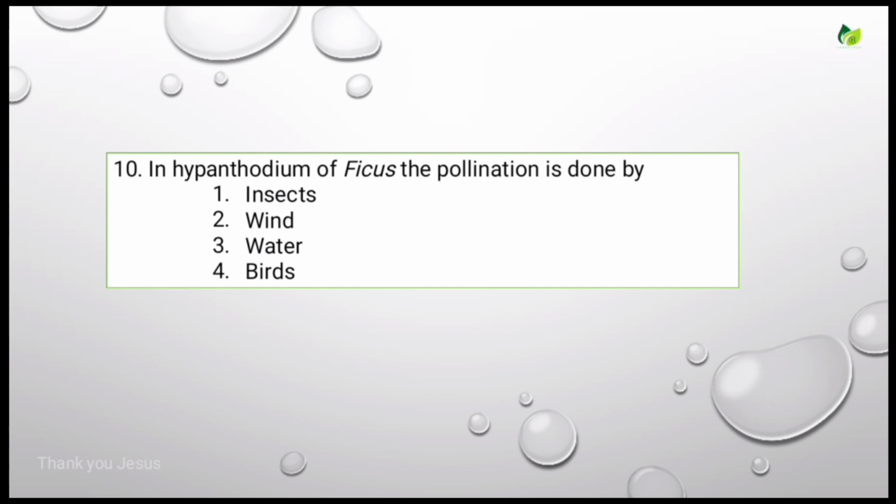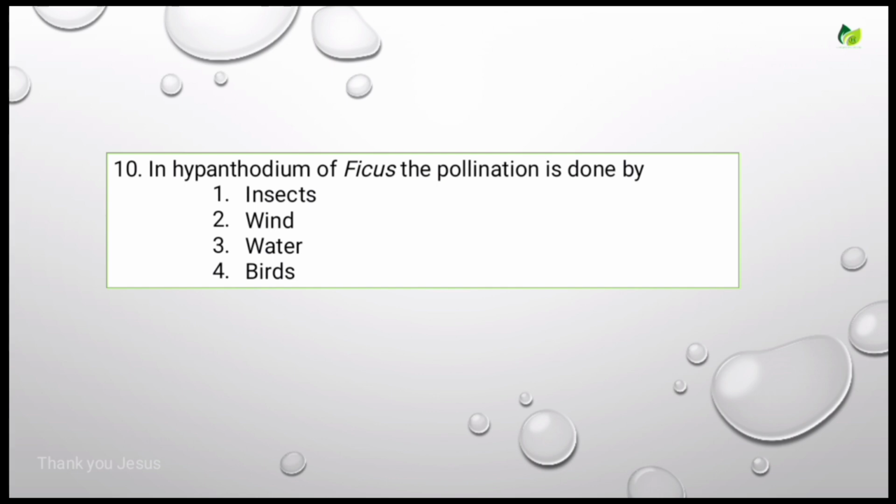So actually in hypanthodium, the pollination is done by Blastophaga insect that lays its eggs in the bottom of the hypanthodium inflorescence. The larva from the eggs feed on the ovules of gall flowers.